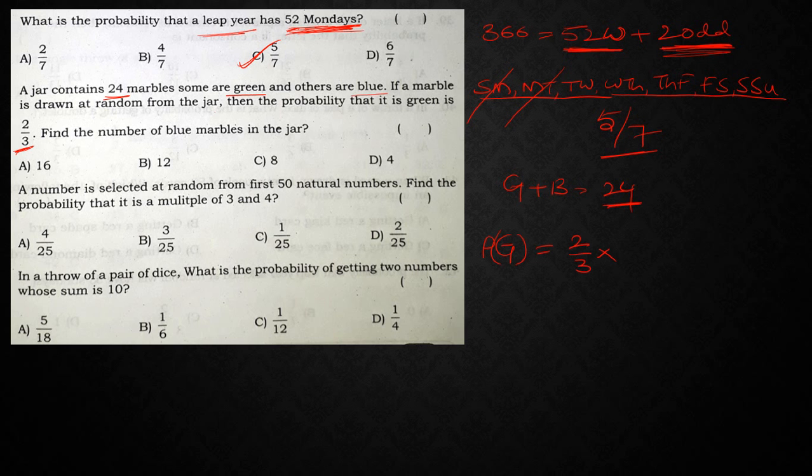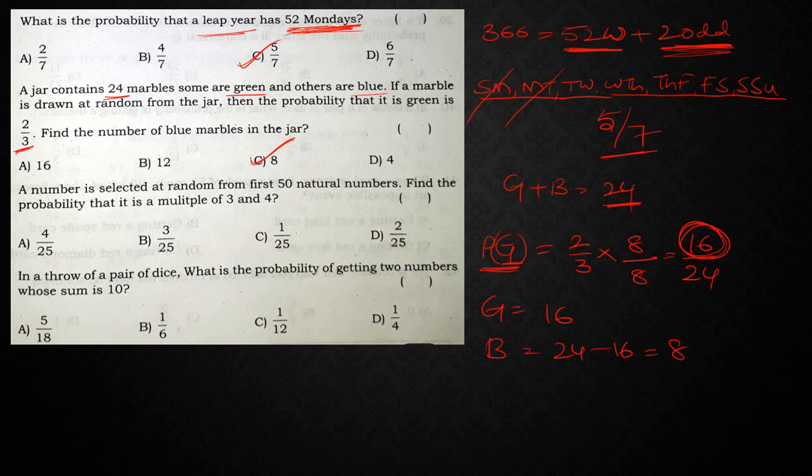So to make the denominator 24, I am going to multiply and divide by 8. 2 8s are 16, 3 8s are 24. So the green possibilities are 16. That means green marbles are totally 16. If greens are 16, then blues is equal to 24 minus 16, which gives me 8. So the number of blue marbles is 8.